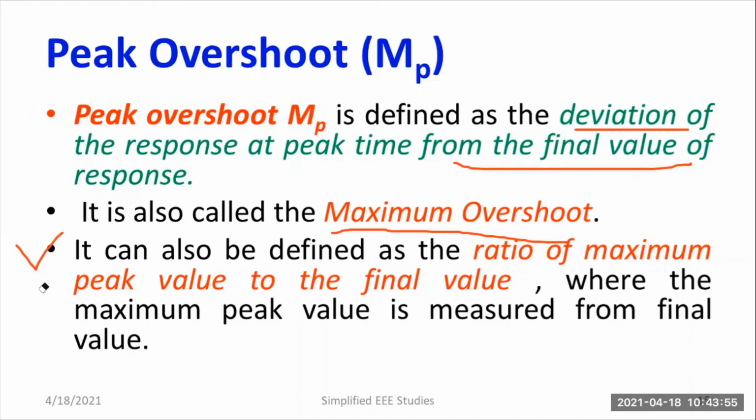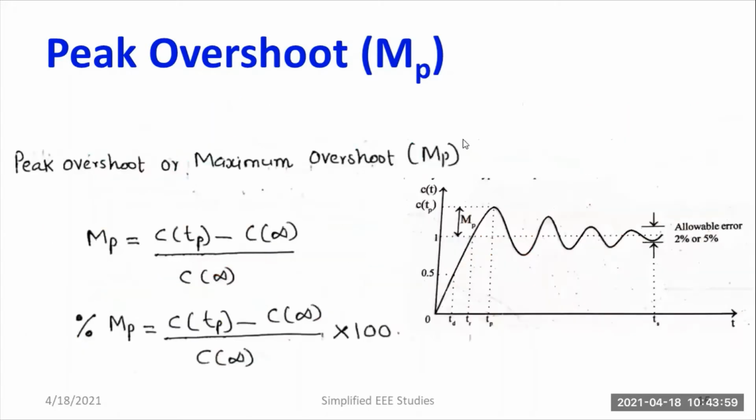I'm going to show a graph. From that graph, you can identify where the peak overshoot is very clearly. Let's consider the response curve. This is the step response of a second order underdamped system. The maximum overshoot or peak overshoot we can define with the help of a simple equation. MP, that is denoted by peak overshoot, equals C of TP. Where is TP? You can see this is TP.